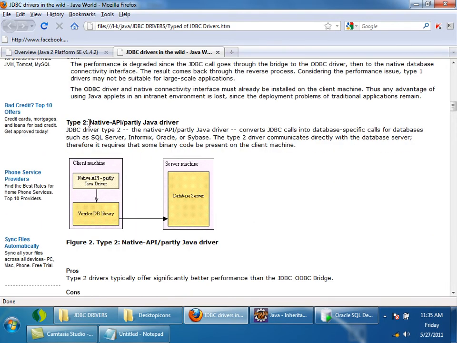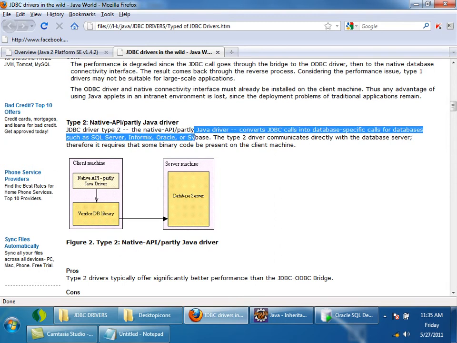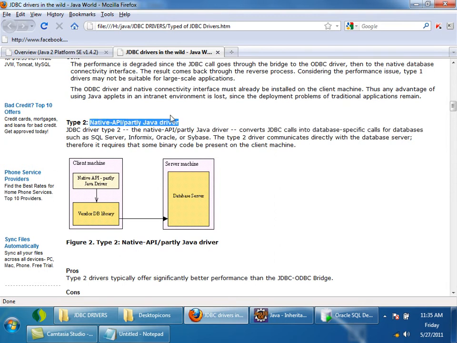This type 2 driver is called native API or partly Java driver. It is partly written in Java. See here, this is your client program. Your client program will make calls using the JDBC API. JDBC API calls are directly converted to vendor specific calls by using the vendor library. There is no ODBC bridge in the middle. So is the performance better than the type 1 driver?